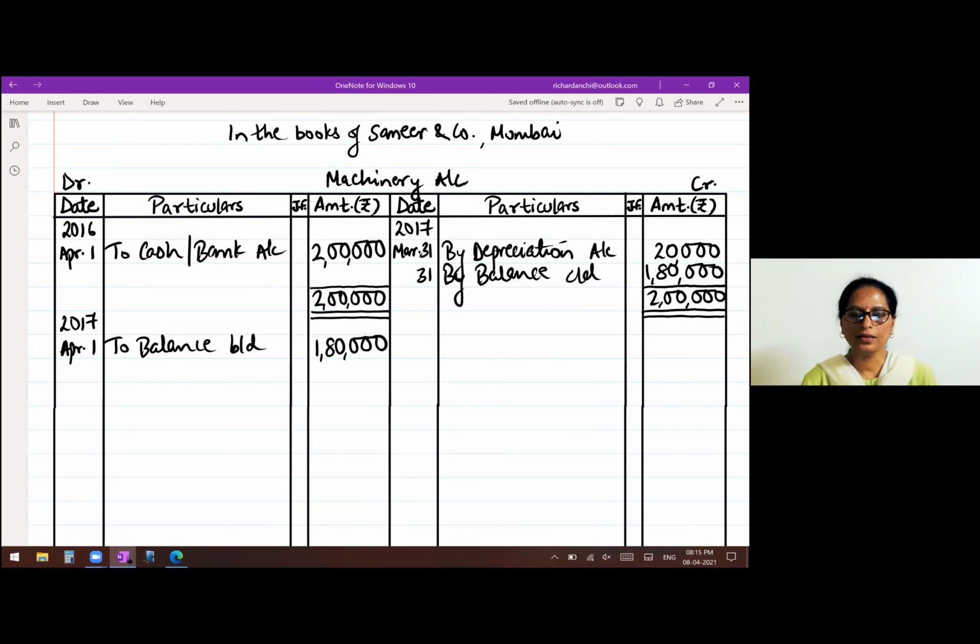Now in the second year, there is a purchase on 1st July 2017. So you have to give an entry for that purchase. So on the debit side, write July 1st, it's machinery account debit to cash or bank account. You're purchasing, so to cash or bank account, 40,000.